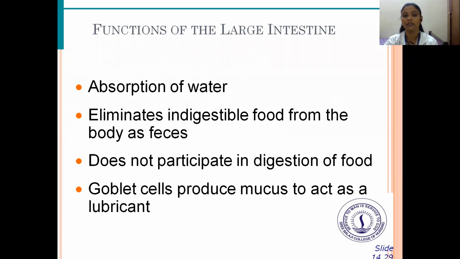And what is the function of the large intestine? It helps in the absorption of water and eliminates indigestible food from the body as feces. It doesn't participate in digestion of the food. Goblet cells produce mucus to act as a lubricant.